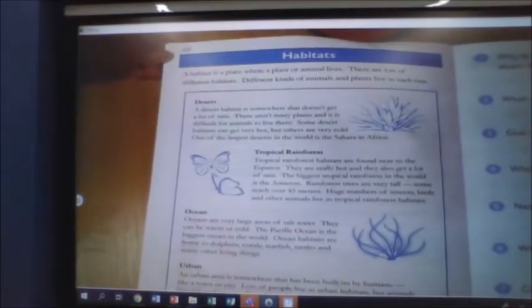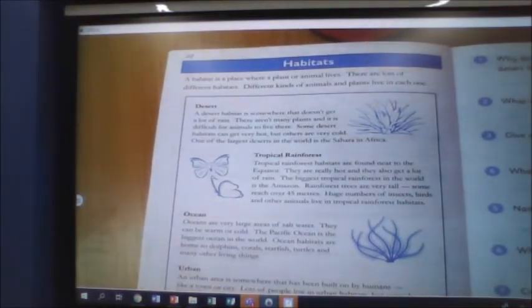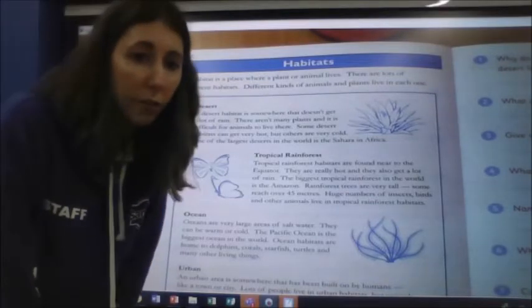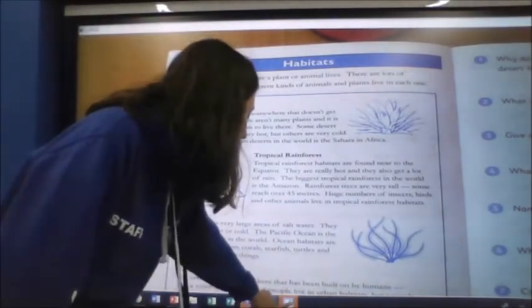Okay, I'm going to put my text under the visualizer so that we can use it to spot some answers in our practice questions. I'll put it there for now, and then we can always zoom in on it when we know which paragraph we need, can't we?